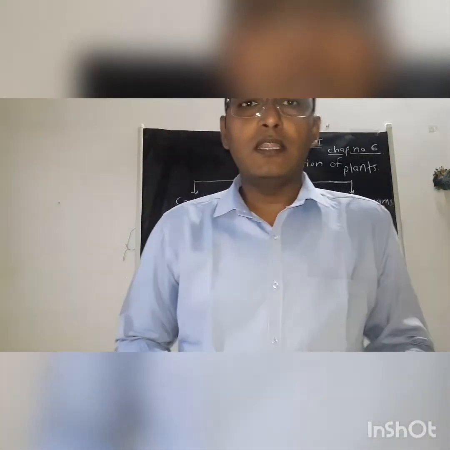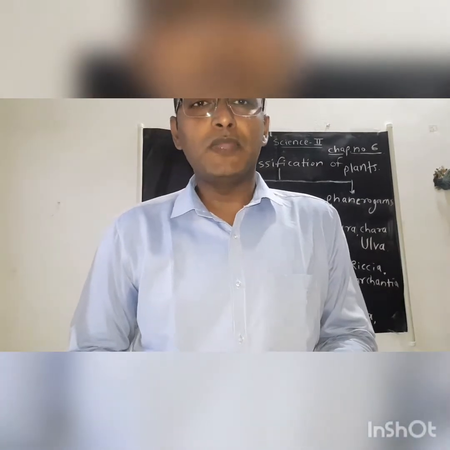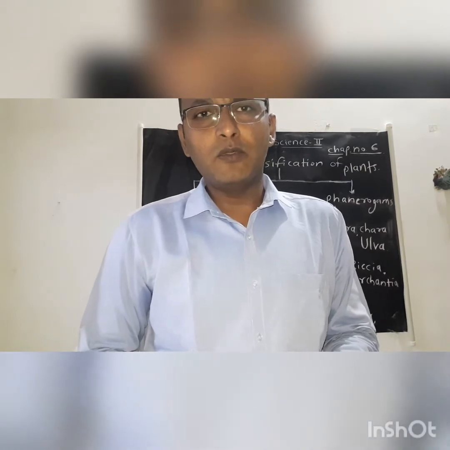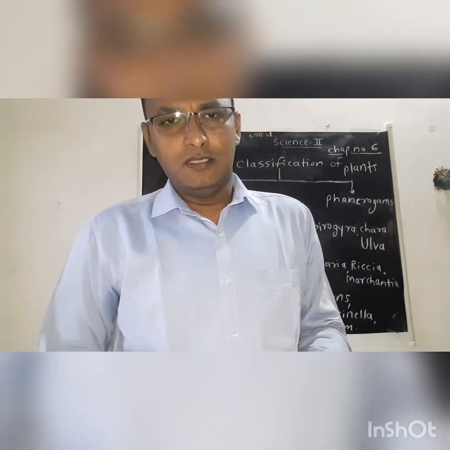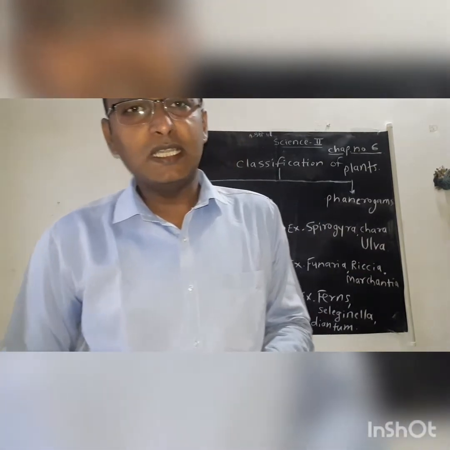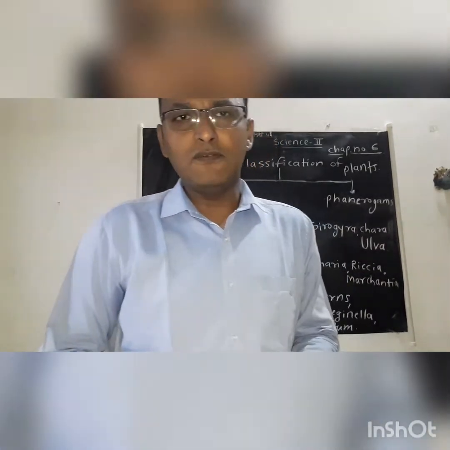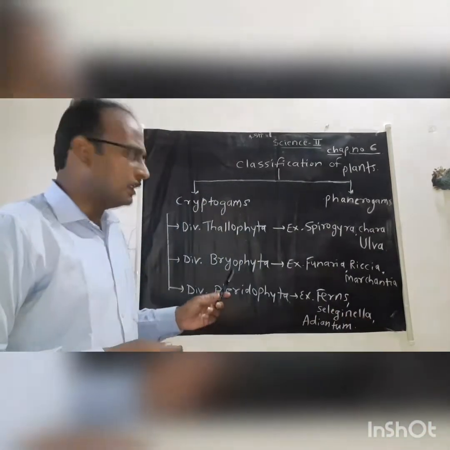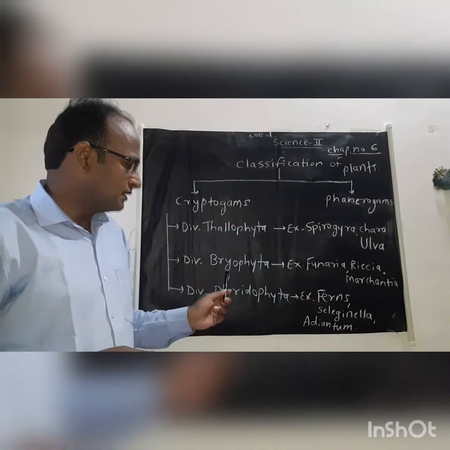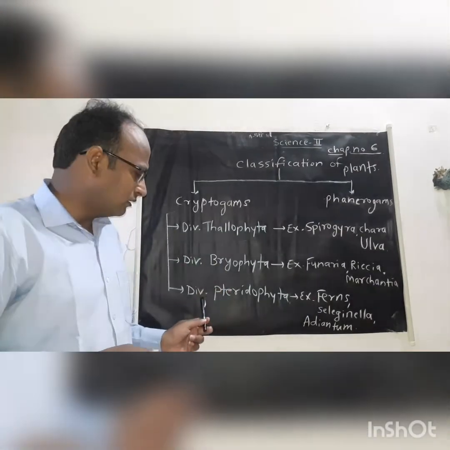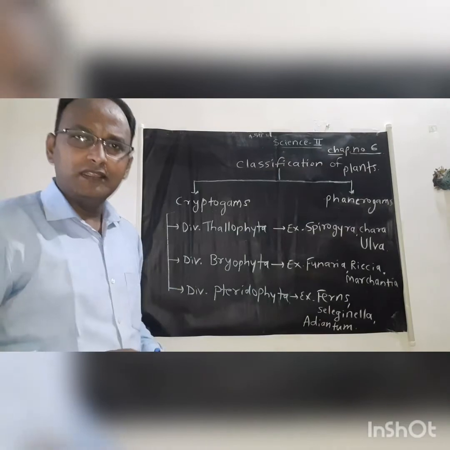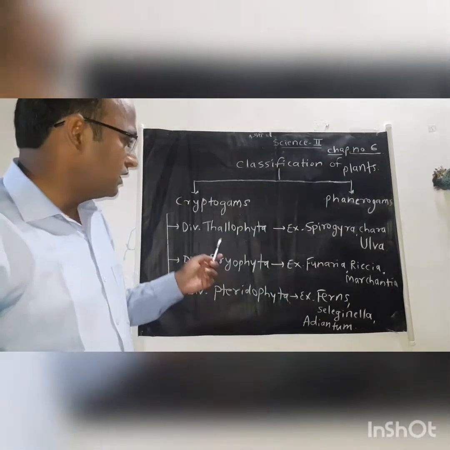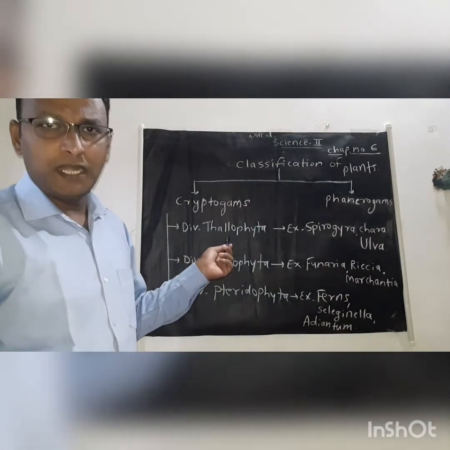Students, we know that there are a lot of cryptogams present around us, in nature. As the number of cryptogam plants is so large, to identify and study them, these cryptogamic plants are further classified into three different divisions. The first is the Thallophyta division, the second is Bryophyta, and the third division is Pteridophyta. In this class, we learn about all these three divisions. First, we learn about the Thallophyta plants.